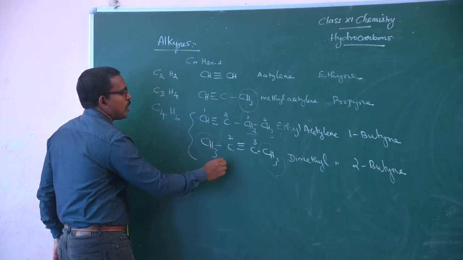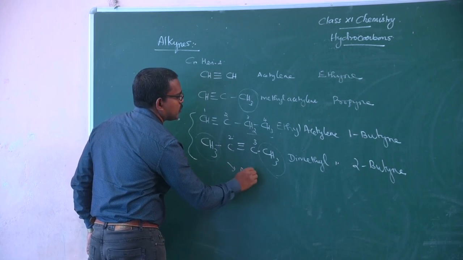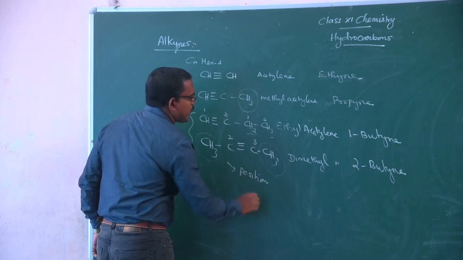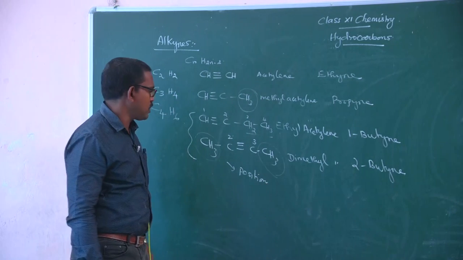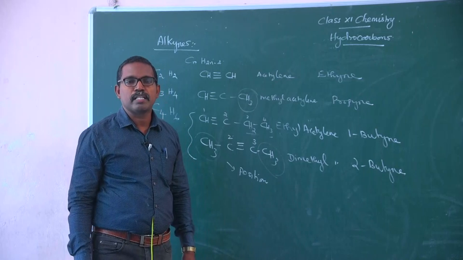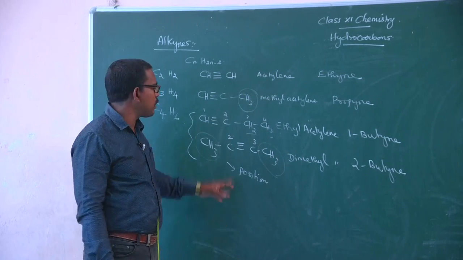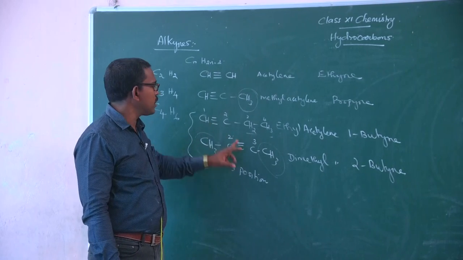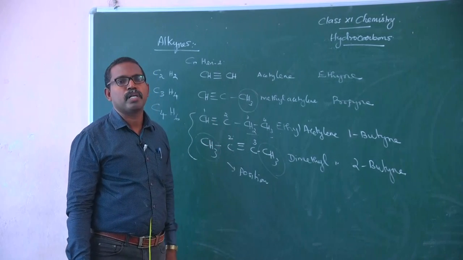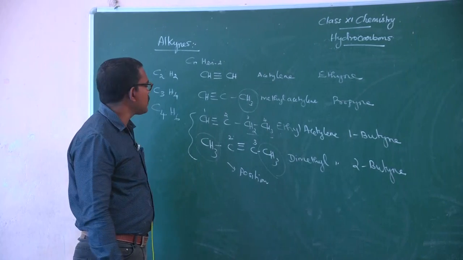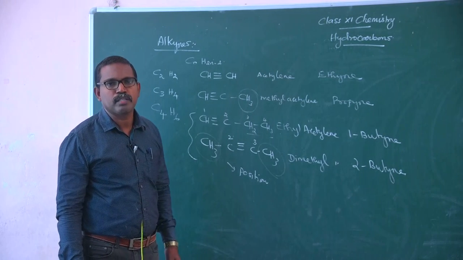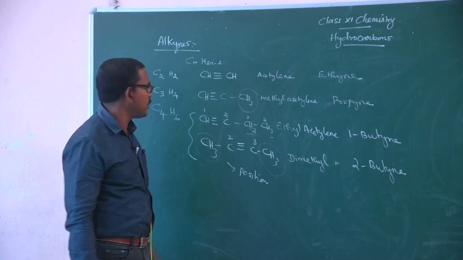Therefore, these two compounds show position isomerism. You know what position isomerism is? Compounds having the same molecular formula but with functional groups present at different positions. Here the triple bond is present in different positions, leading to isomers called position isomers. The phenomenon is known as position isomerism.